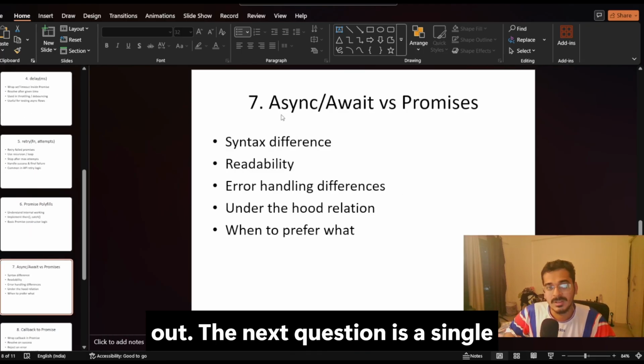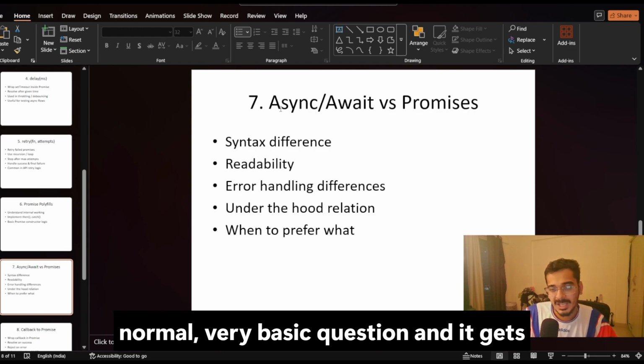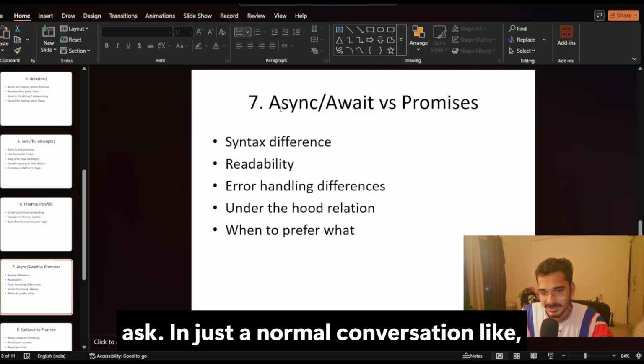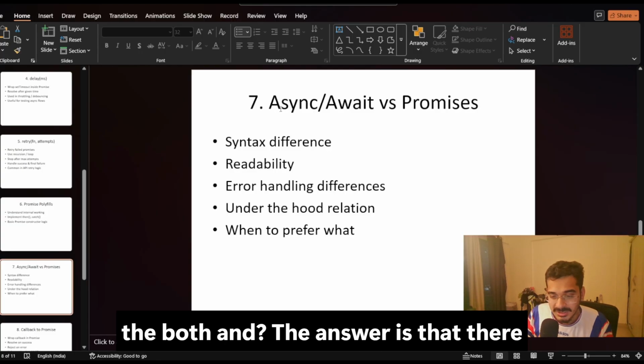The next question is async await versus promises. It's a very basic question, and it gets asked in just a normal conversation, like what is the difference between the two, and the answer is that there is none.